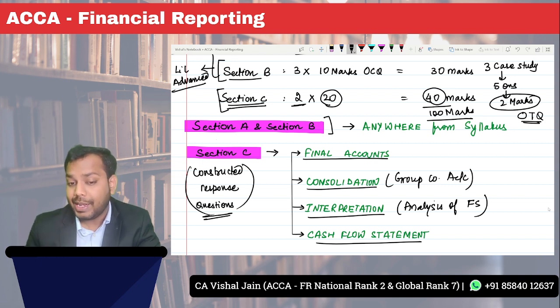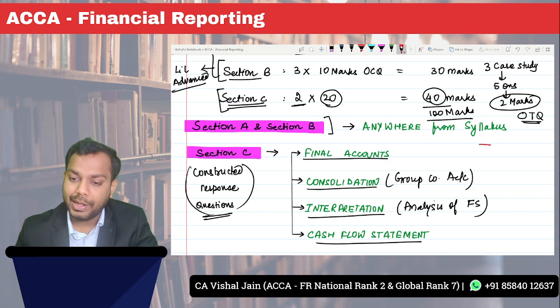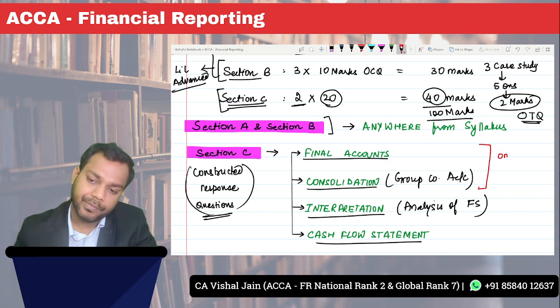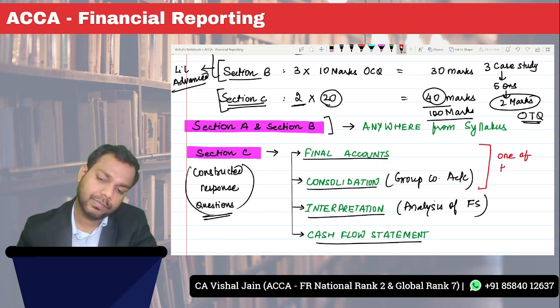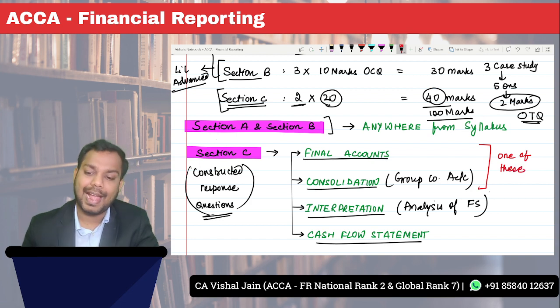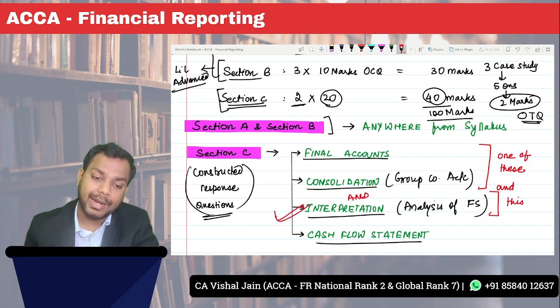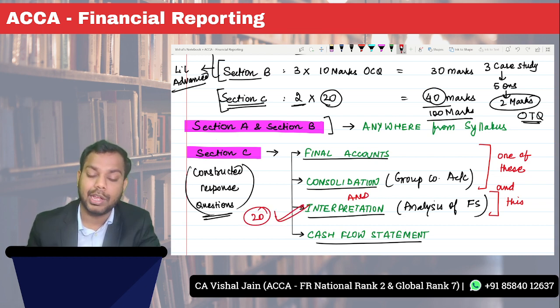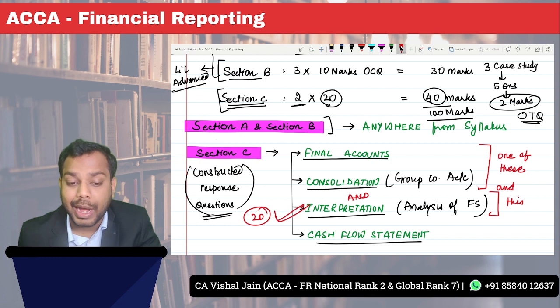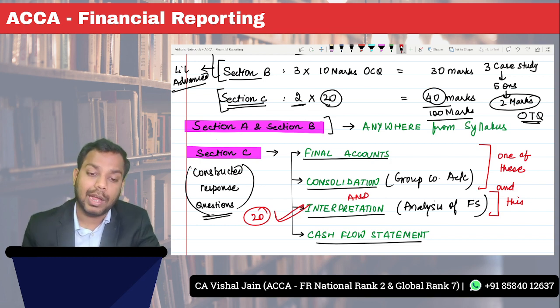Okay, generally what I have noticed, the question will be in this format: either one of these and this. That means you will get either final accounts or consolidation, and an interpretation question. Basically, it is mandatory that a 20 mark question will be asked, and out of these, any one of the two.